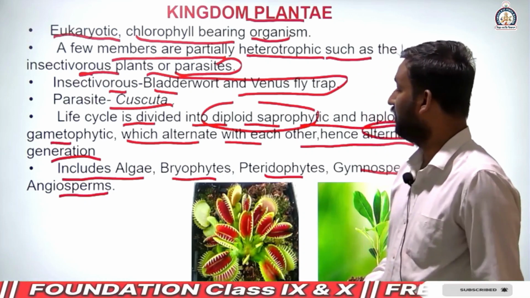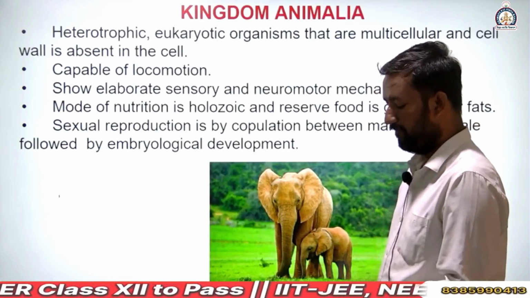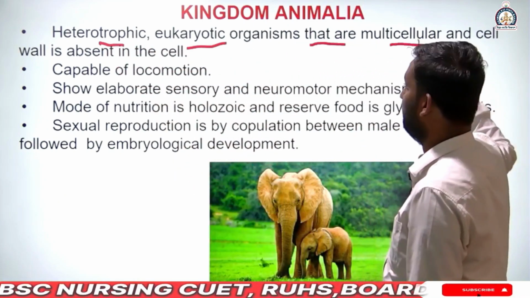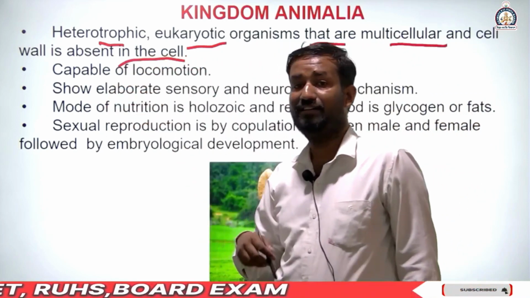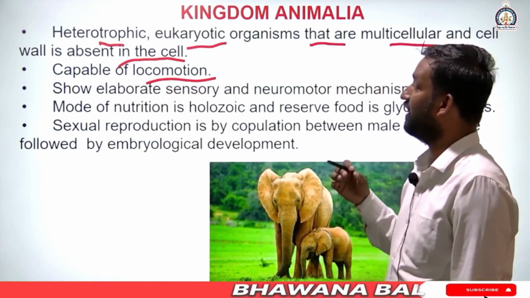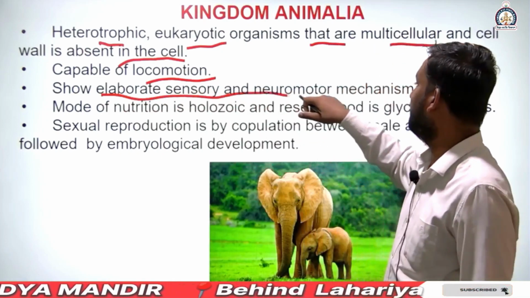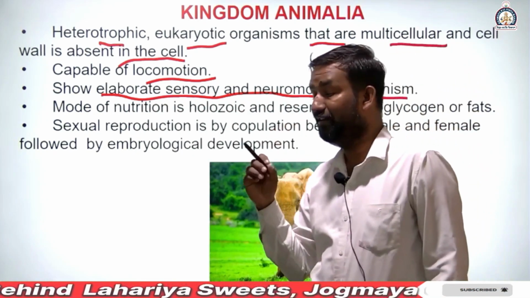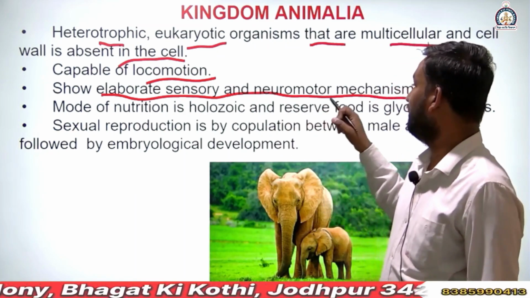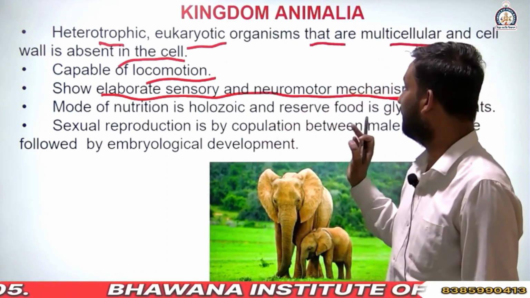These are some diagrams of the plant kingdom. Next, Animalia. Heterotrophic, meaning dependent for food on another organism. Eukaryotic, multicellular, and a cell wall is absent. Next, capable of locomotion. These are the most important characters. Animals show elaborate sensory and neuromotor mechanisms. If you touch, it will feel, and if you give any stimulus, it will respond.